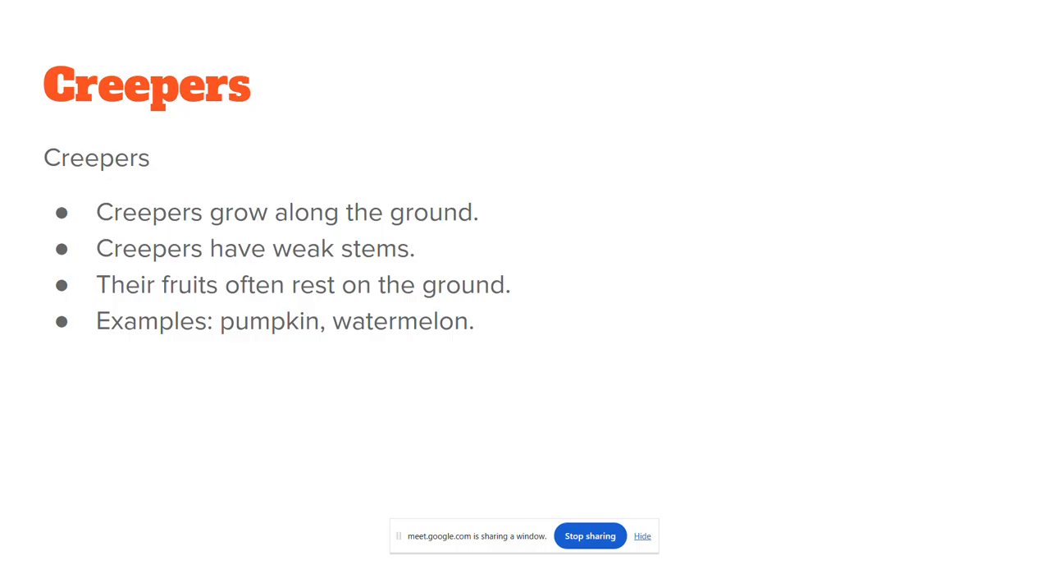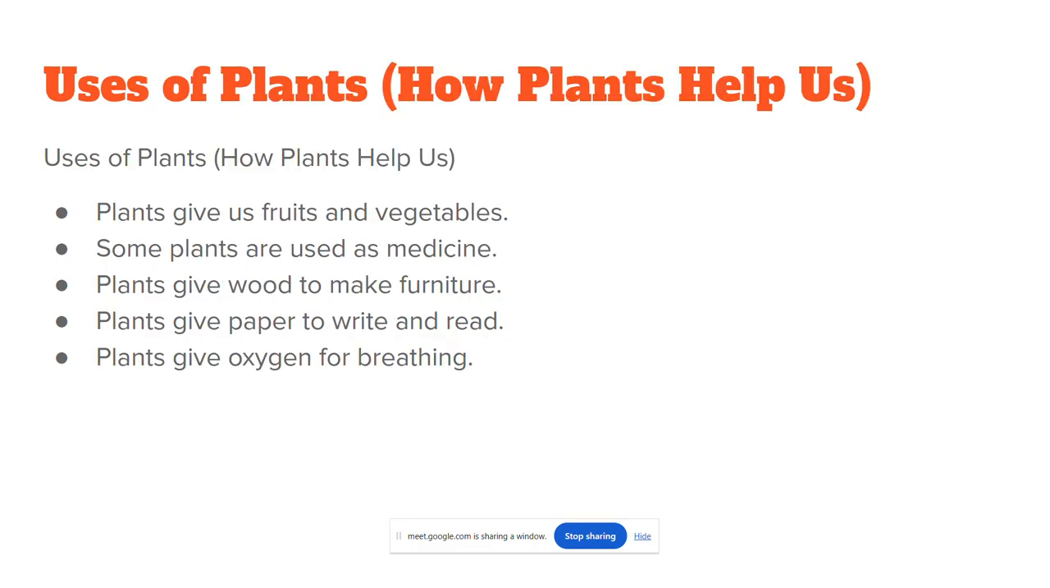Creepers. Creepers means they grow on the ground. They have weak stems. They often rest on the ground. Like pumpkin, watermelon, these are the creepers.